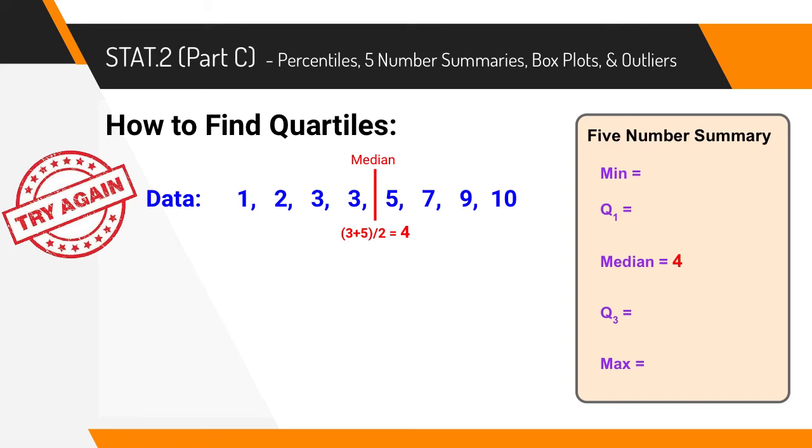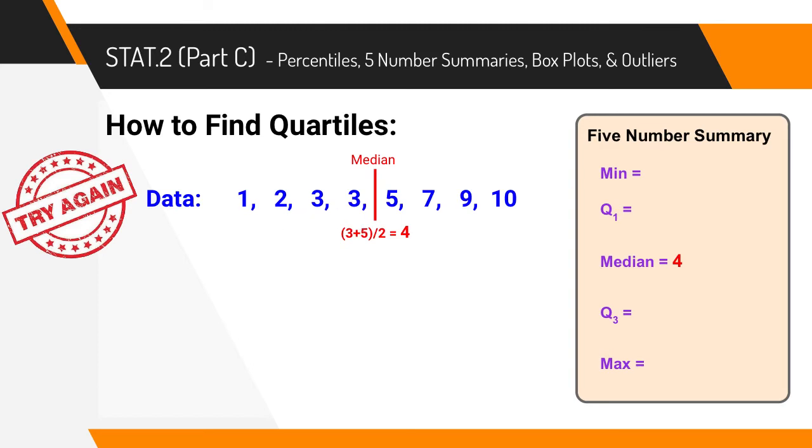So the median for this problem is 4. Now we're going to see if we can figure out the Q1. To figure out the Q1, we're just going to look at the first half of the data. So we're looking at the lower 50% of the data. In this example, that's 1, 2, 3, 3.